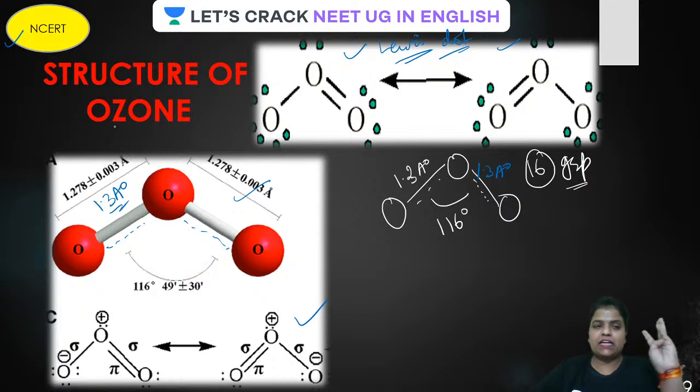So, from the NCERT point of view, how many questions are asked or can be asked on this? First, the Lewis structure. Lewis structure of ozone.